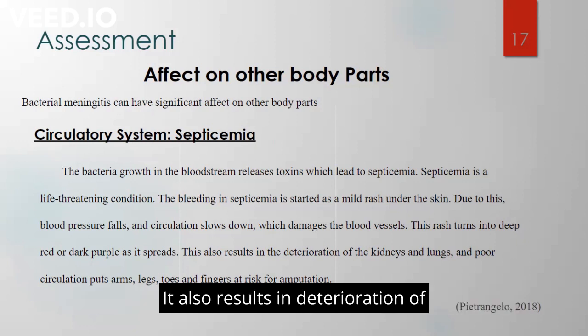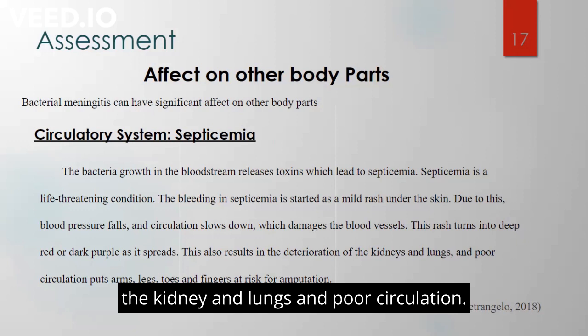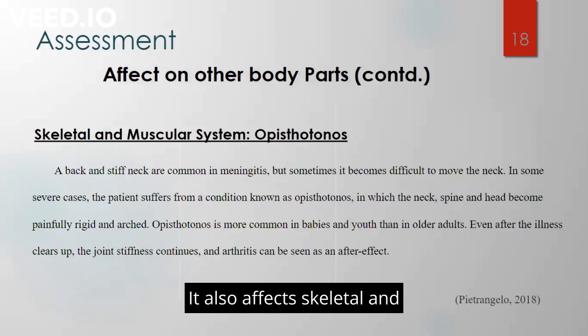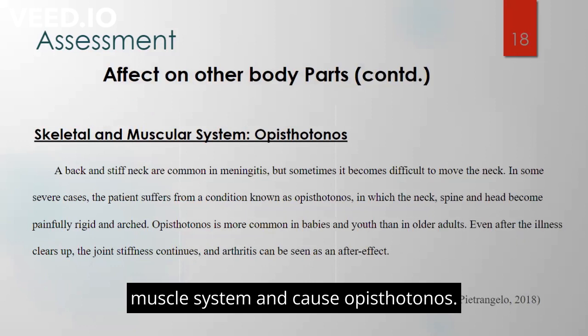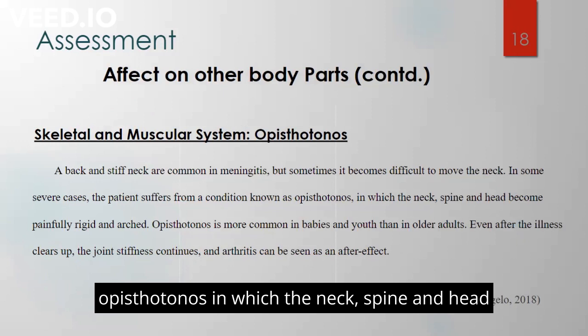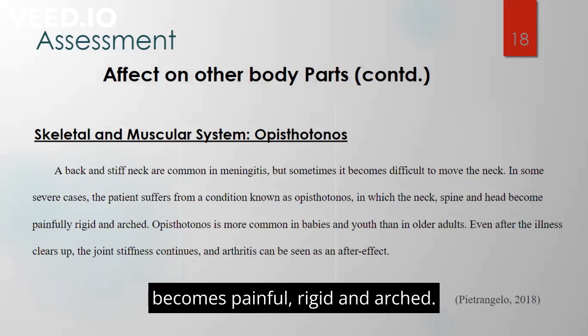It also results in a deterioration of the kidney and lungs, and poor circulation puts arms, legs, toes, and fingers at risk for amputation. It also affects the skeletal and muscular system and causes opisthotonus. A back and stiff neck are common in meningitis, but sometimes it causes a condition known as opisthotonus, in which the neck, spine, and head become painful, rigid, and arched.